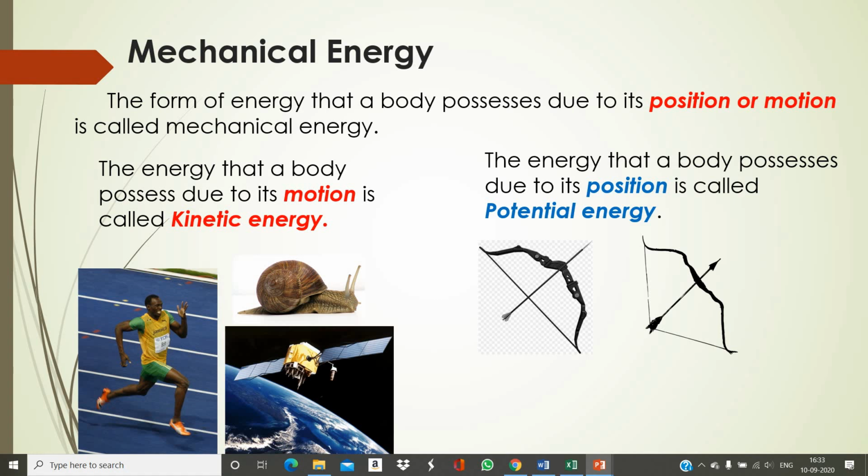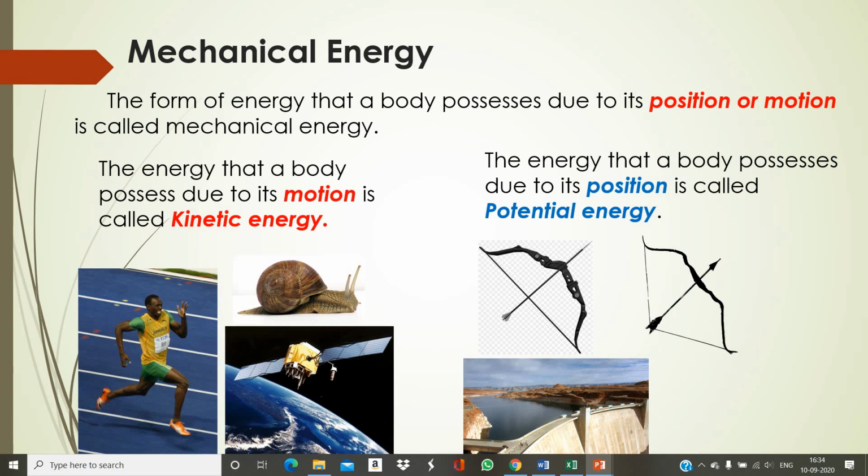And now if we release that string, the arrow will move in the forward direction. It is possible for it to move forward because the arrow possessed potential energy, and as we release the string, the potential energy gets converted into kinetic energy because the arrow now starts moving. So potential energy can be converted very easily into kinetic energy.